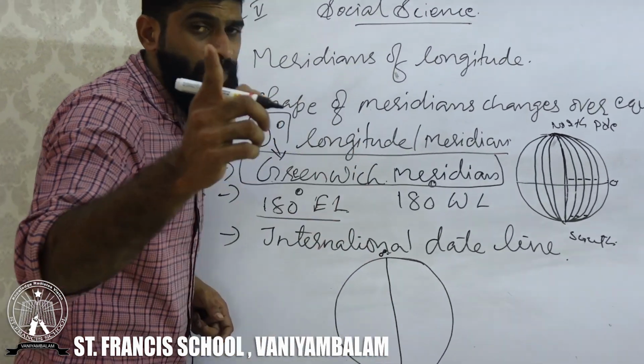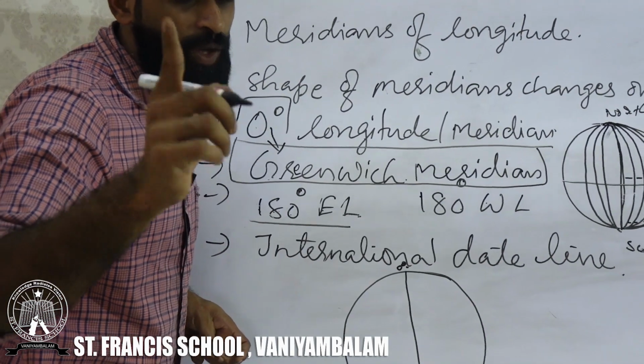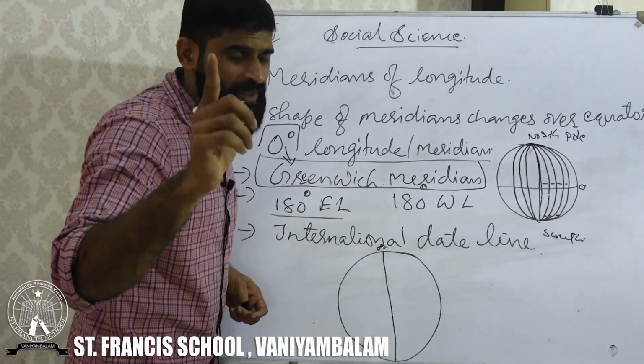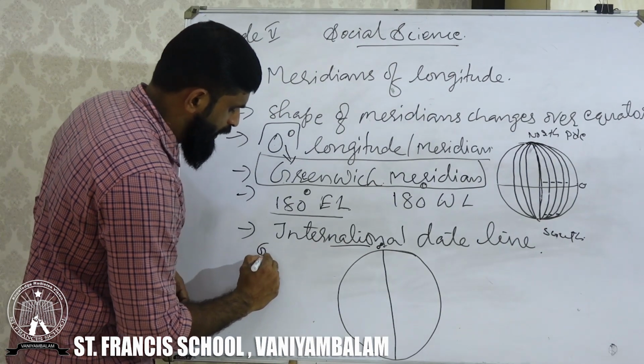So the 0 degree meridian is otherwise called the Greenwich Meridian.